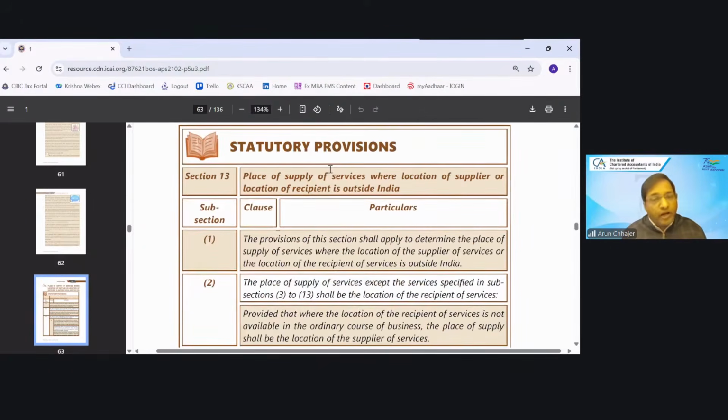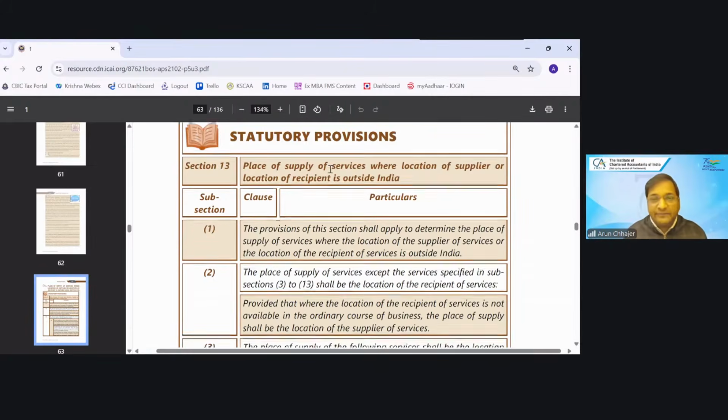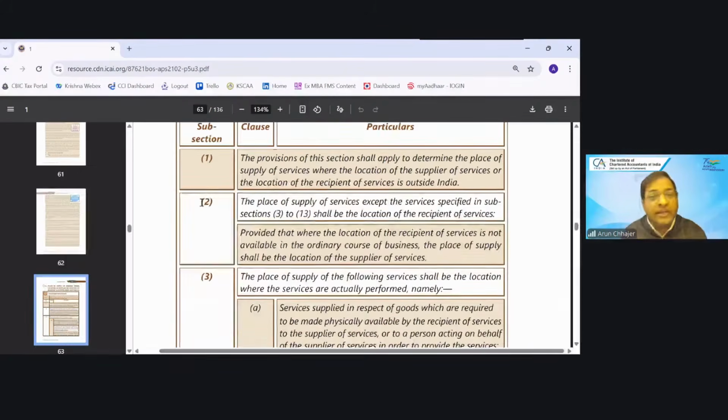One better part is that you will not find a provision like if the recipient is registered or if the recipient is unregistered, because one party would always be unregistered. If the recipient is located outside India, always unregistered. If the recipient is in India, then the supplier would always be unregistered. So one party will always be unregistered. So what is in 13(2)?